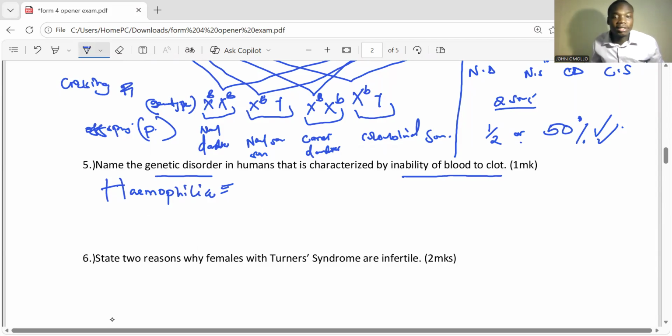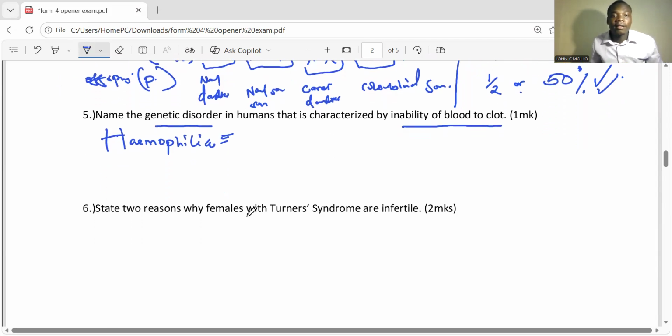Next, state 2 reasons why females with Turner's syndrome are infertile. Again, this one is a sex or chromosomal disorder.